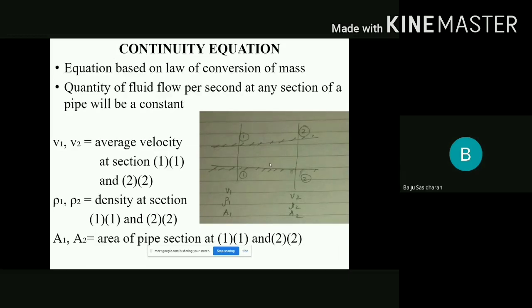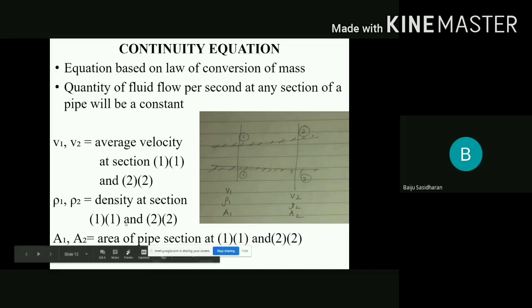So it means that the equation is based on the law of conservation of mass. That is, the quantity of fluid flow per second at any section of a pipe will be constant. So V1, V2 are the average velocities at sections 1 and 2, and ρ1, ρ2 are the densities at sections 1 and 2.